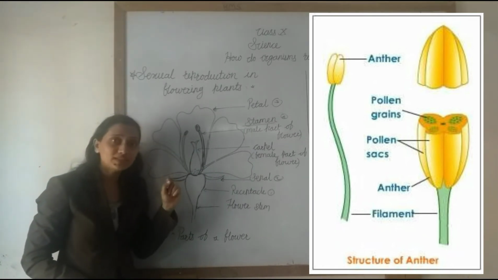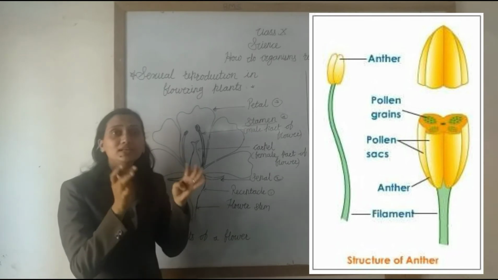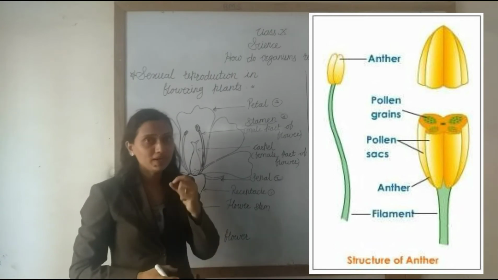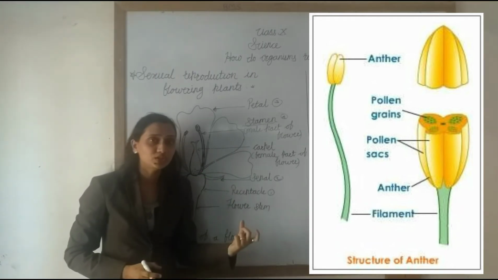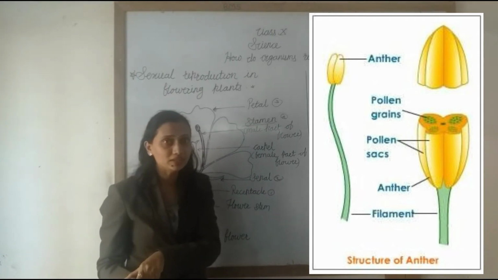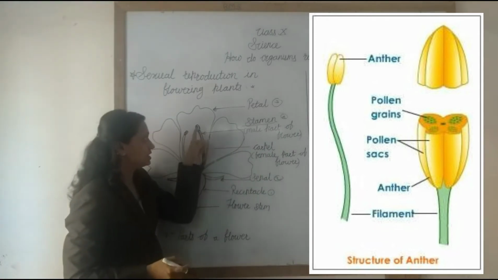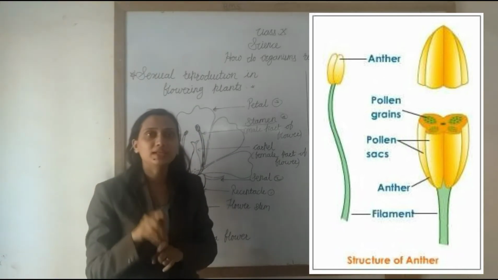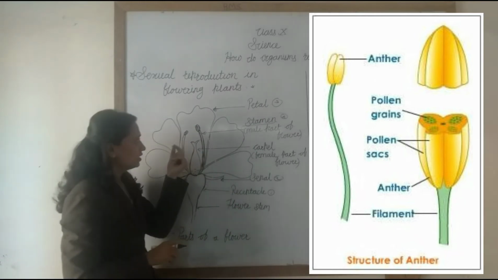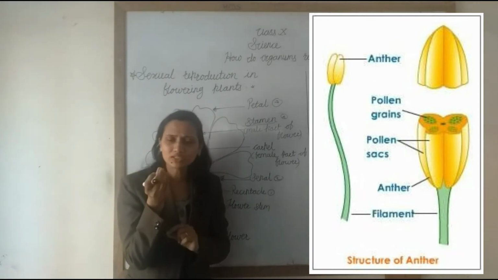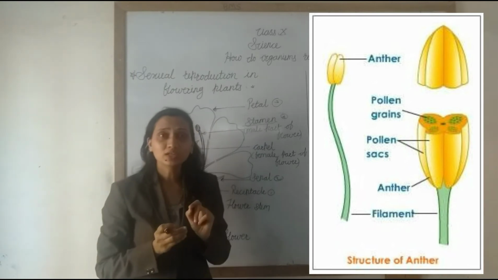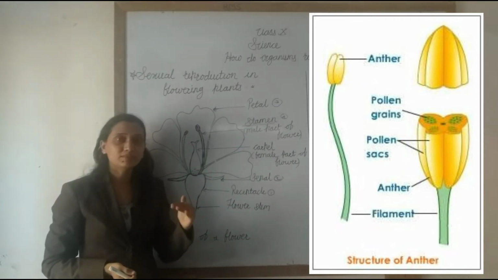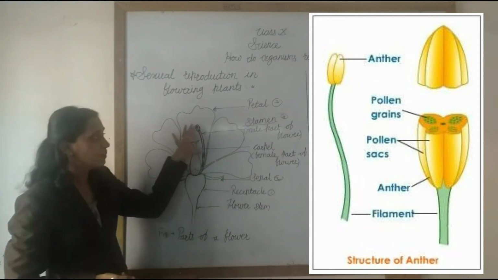Now, what is the function of this anther? The anther contains the pollen grains, and the pollen grain makes the male gametes. Understand? The male gamete is important for sexual reproduction; the male gamete fuses with the female gamete. Sometimes when we touch a flower, some yellowish dust-like powder sticks to our hand. That is pollen grain. It is a male gamete, a male sex cell.